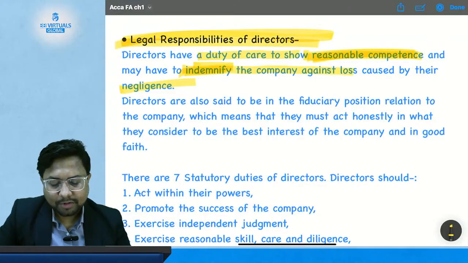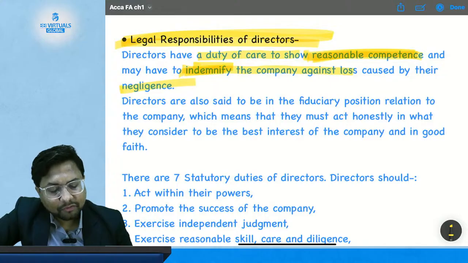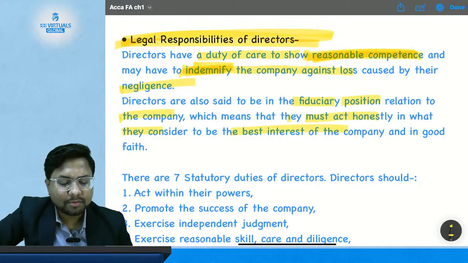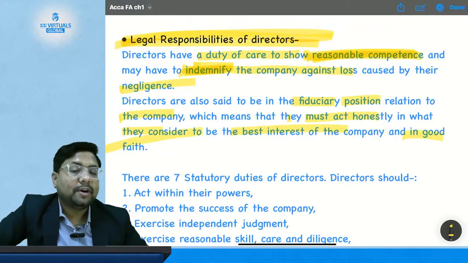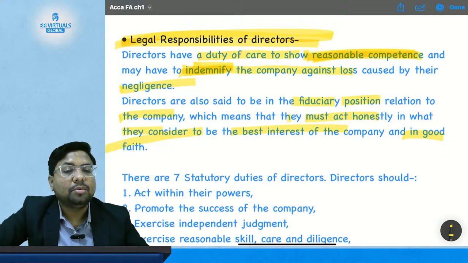Directors are also said to be in a fiduciary position in relation to the company, which means they must act honestly in what they consider to be the best interest of the company and in good faith. So whatever decision, whatever policy directors make for the company needs to be in the interest of the company. It should not be made in the interest of the directors.